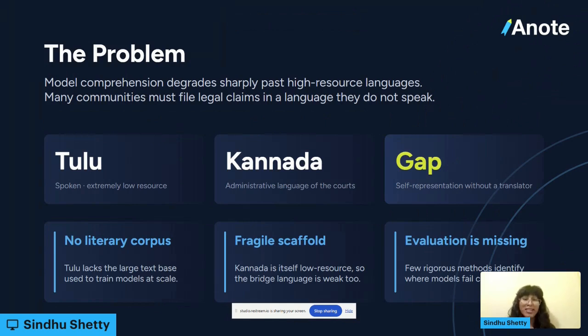For example, in the Indian state of Karnataka, people speak the language Kannada, and that's used in legal proceedings, in the courts, etc. But a secondary issue is that people under these administrative regions often speak a completely different language, unrelated to the administrative language, and lower resource than it, right? In a lot of regions of Karnataka, people speak the language Tulu, which is not represented in administrative processes, and people have to switch to a different language to get their legal needs heard. So how do we address this gap, right?